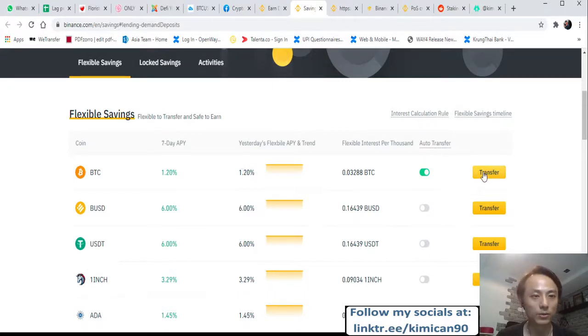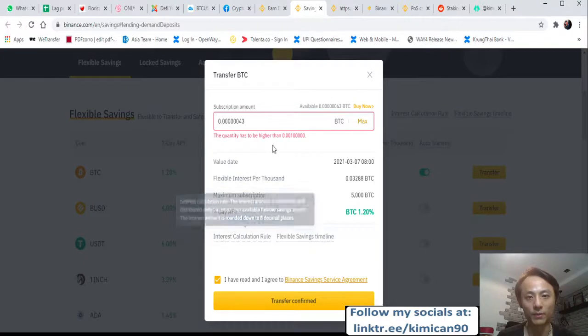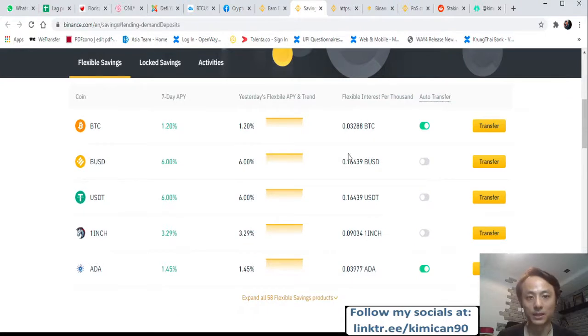So if let's say you have some BTC, you can just press transfer here. You press max here, and they will calculate the amount, and you can just press I agree, and do the transfer confirm. But I do not have enough here, so I cannot do the staking here. This is one example, or you can put ADA or whatever you want.